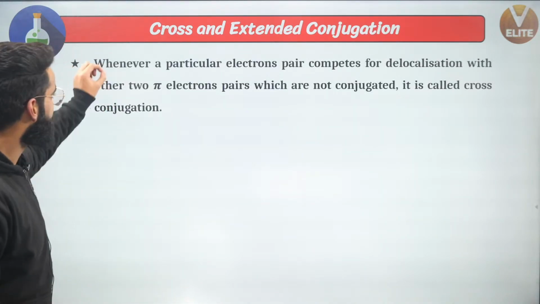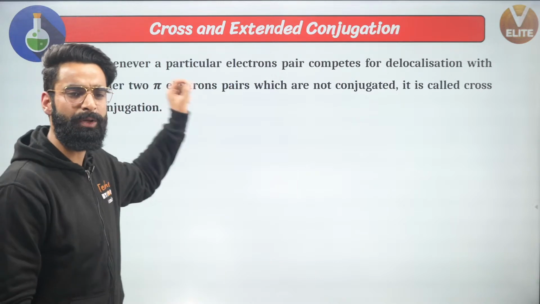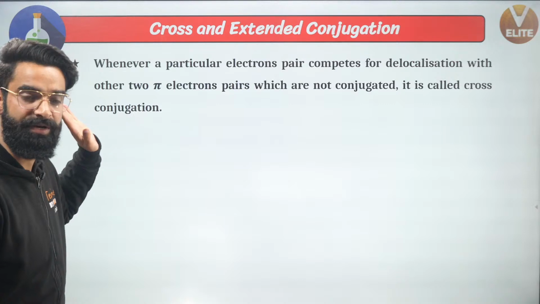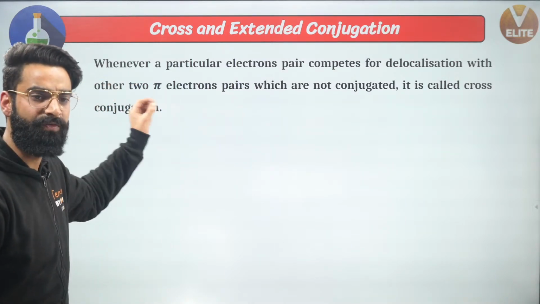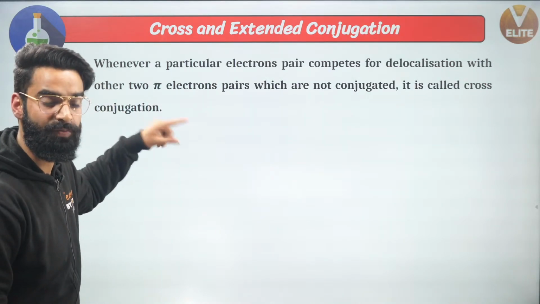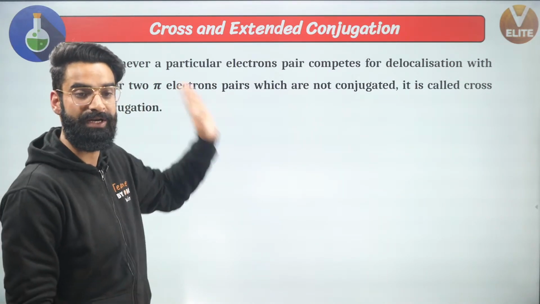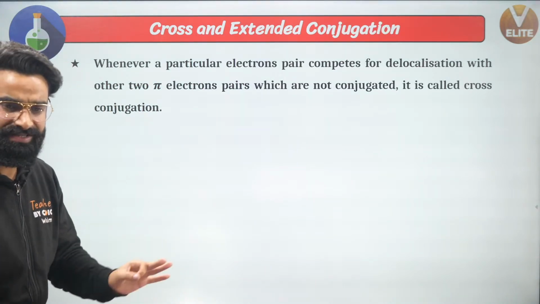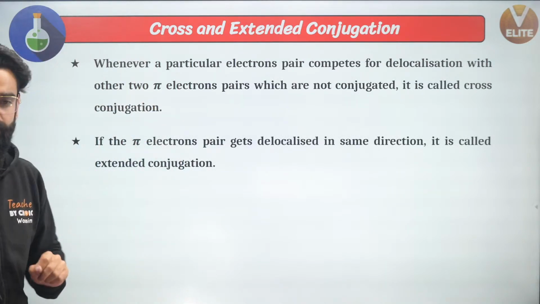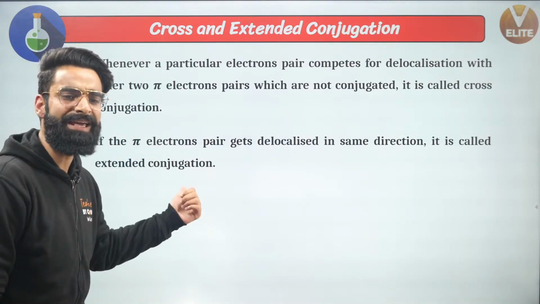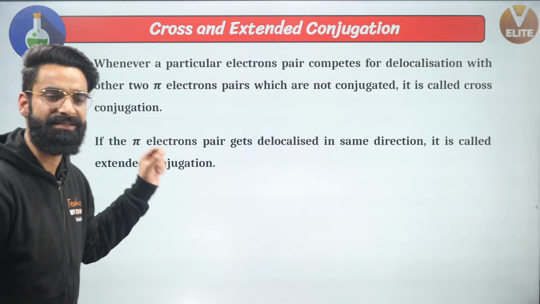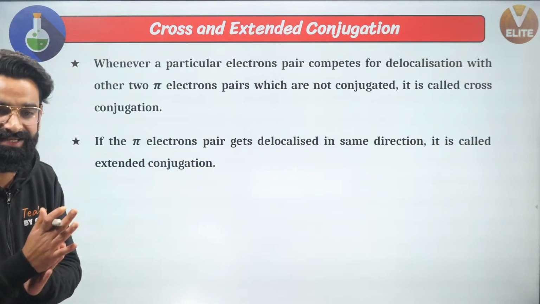See guys, I've written something like this. Whenever a particular electron pair competes for delocalization with the other two pi electron pairs which are not conjugated, it's called cross conjugation. Now what is that? I'll show that in a while, okay? But before talking about that, let me give you the definition of extended conjugation as well. If the pi electrons get delocalized in the same direction, that's what we call extended conjugation.